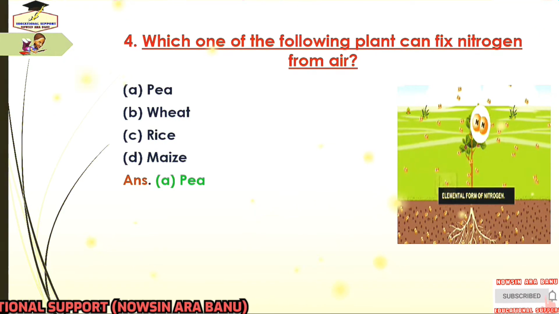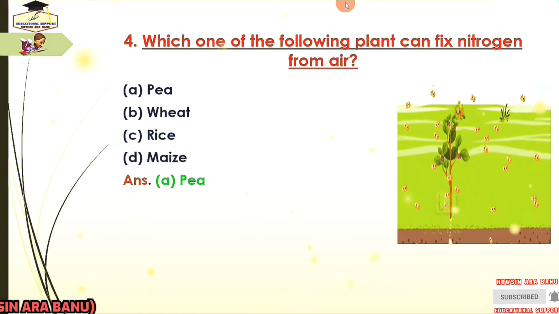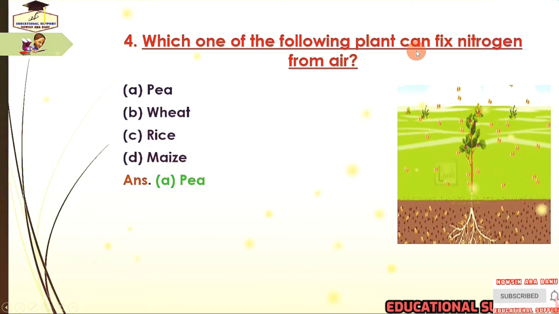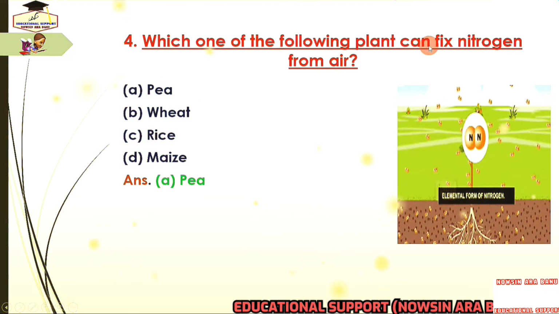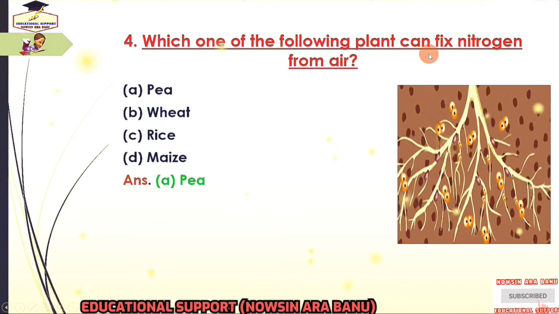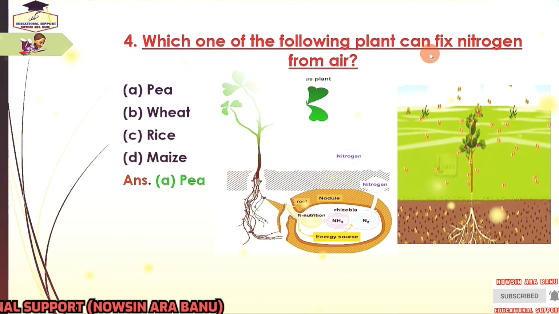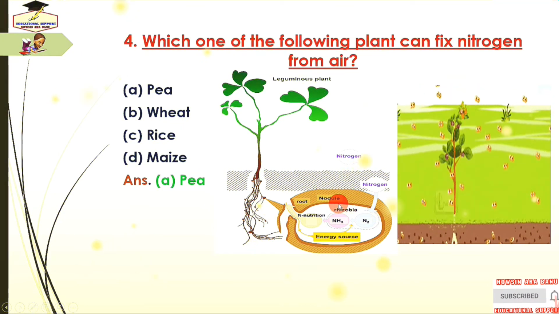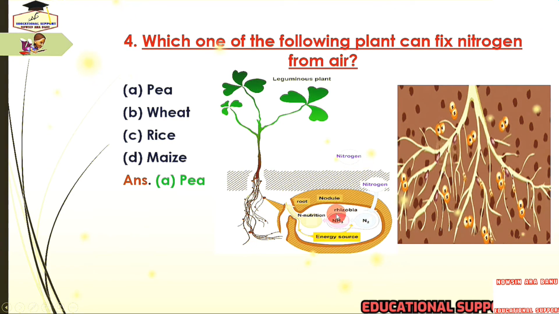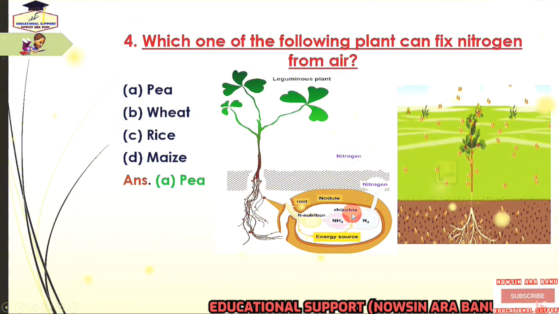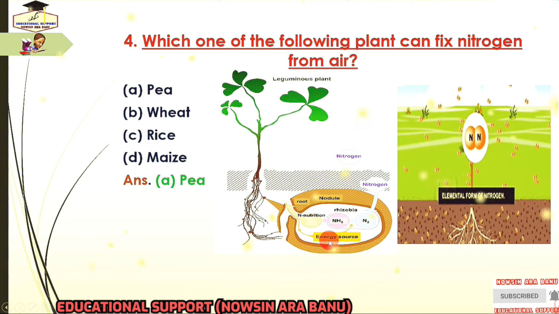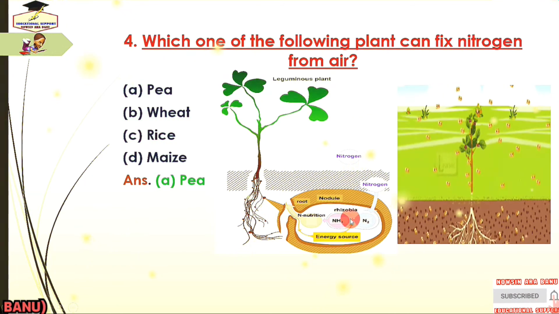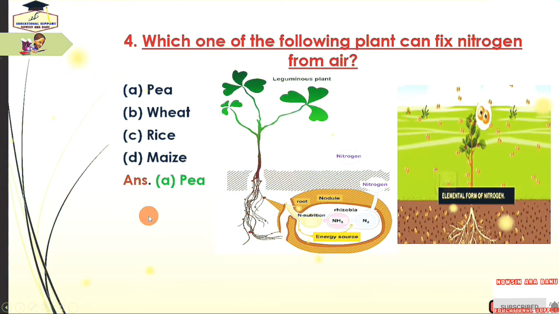But how do plants fix nitrogen? Nitrogen fixing plants don't pull nitrogen from the air on their own. They actually need help from a bacteria called rhizobium. And this rhizobium bacteria infects the plant to help it draw nitrogen from the air. This bacteria converts the nitrogen gas and then stores it in the roots of the plant. So the answer is pea.